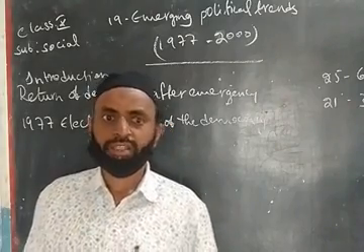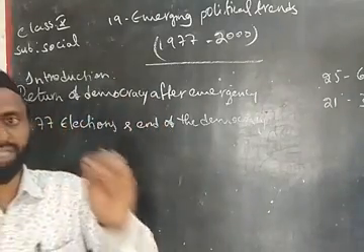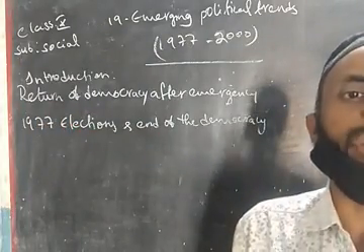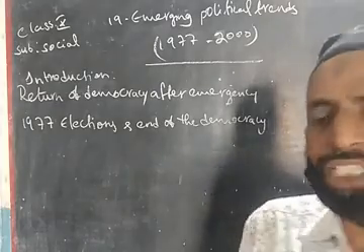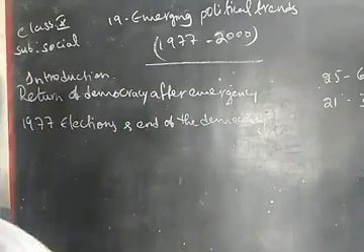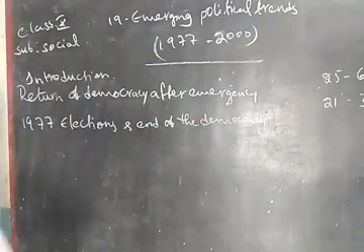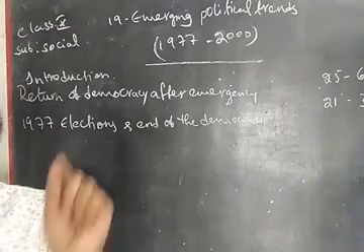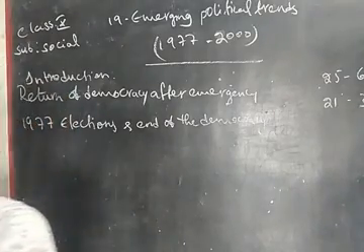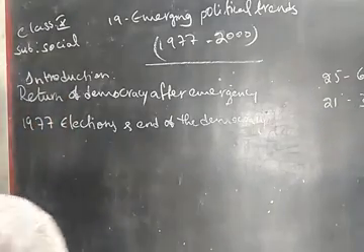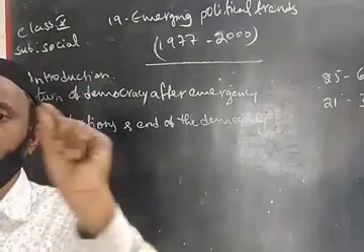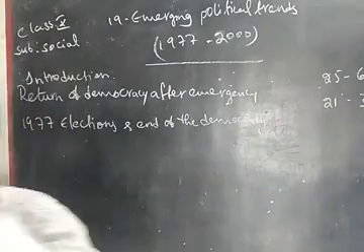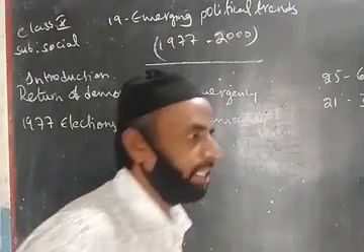At that time, whatever decision was taken by the Prime Minister of India, she had to take the permission of the President of India. Then she took the permission from the President of India. At that time, the President of India was Fakhruddin Ali Ahmad, the President during the emergency period. Indira Gandhi discussed with Fakhruddin Ali Ahmad, the President of India, and announced emergency in India.